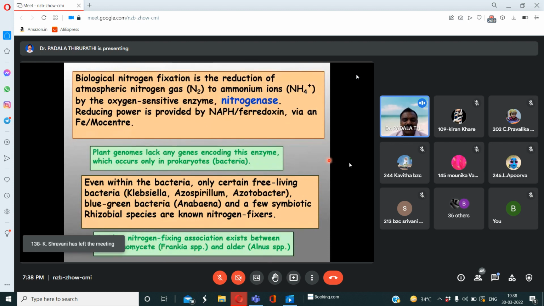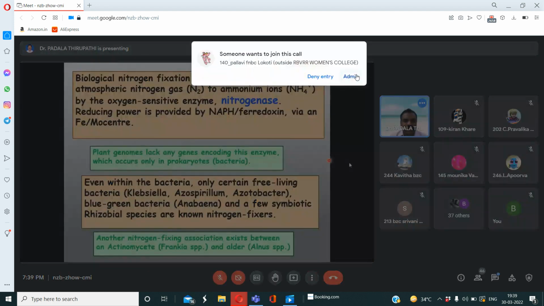So that bacteria we can call actinomycetes. An example is Frankia species, and also Alnus species. So these are non-leguminous plants which produce root nodules in their roots. So Frankia and Alnus.